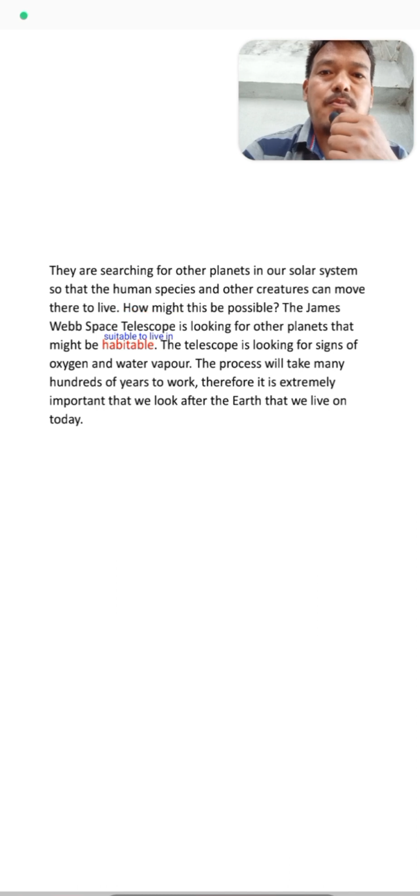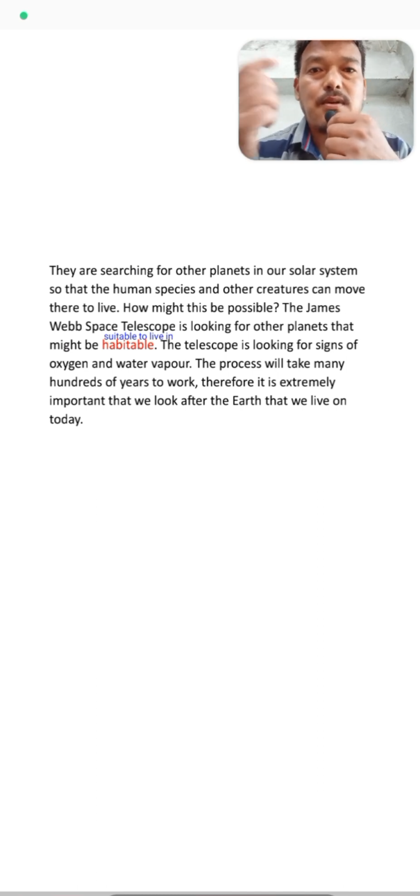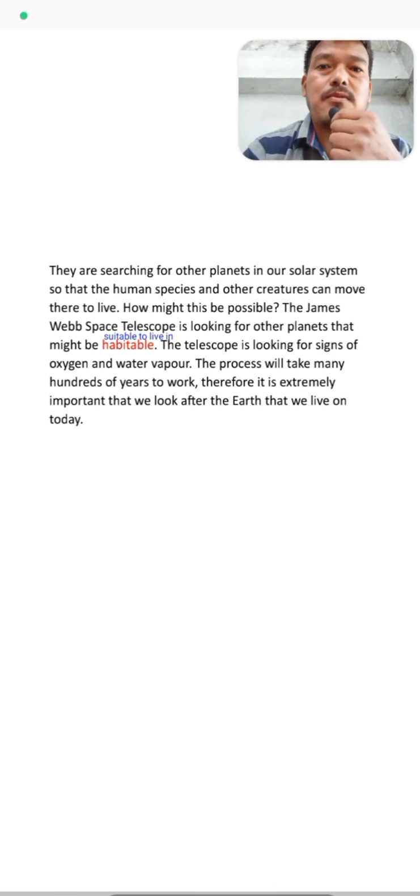How might this be possible? It's a big question. The James Webb Space Telescope is looking for another planet that might be habitable. As I told you, students, habitable means a suitable place to live in.